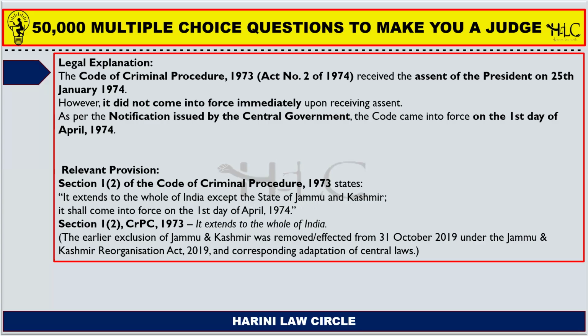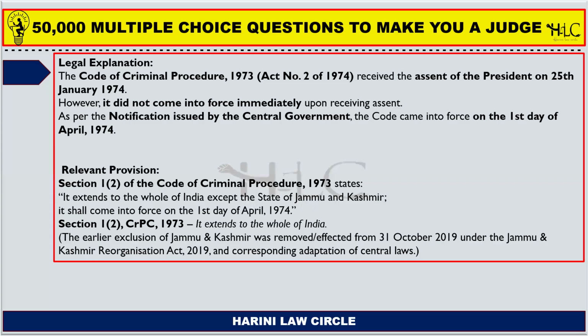And it was not immediately effected after the assent was given. It did not come into force. There was a central government notification which was issued, and the notice stated that the code would come into force on the first day of April 1974 to have a universal application. Universal in the sense with respect to the whole of India, as mentioned in section 1, subsection 2 of the Code of Criminal Procedure.